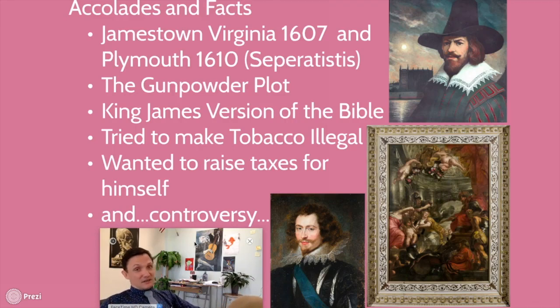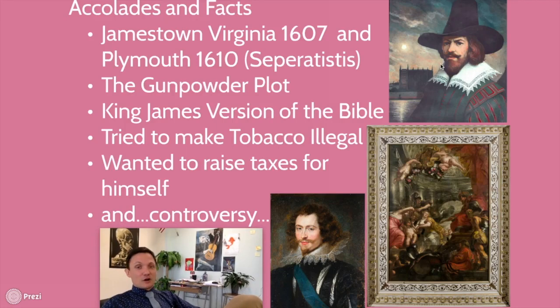Then there's another crazy thing that happens to him. The Gunpowder Plot, right? The Gunpowder Plot was crazy. This guy right here named Guy Fawkes tries to blow him up, right? Literally tries, him and 7 Catholic conspirators were like, oh, his mom was Catholic. Maybe he'll lighten up the Catholic prejudice and let us do our own thing. And then James was like, ha, no, and refused to let Catholics worship openly in public. And so 7 of them got together and they were like, we're going to stack 2 tons of gunpowder underneath Parliament. And when he goes in there to address the Parliament, we're going to blow him up.